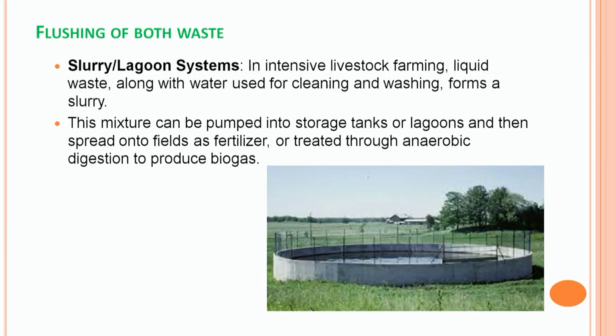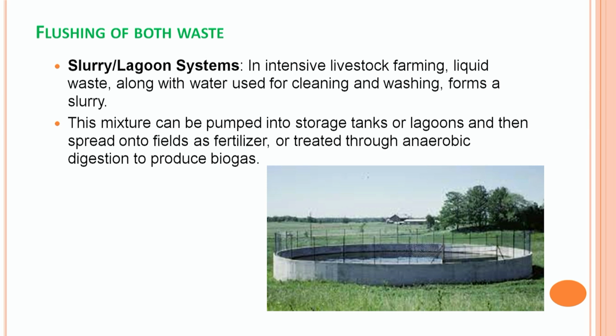Now, second method of handling animal waste is the flushing of solid and liquid waste altogether. This system is known as lagoon system. This system is mainly used in the large livestock facility or where a large number of animals are kept in a limited space.